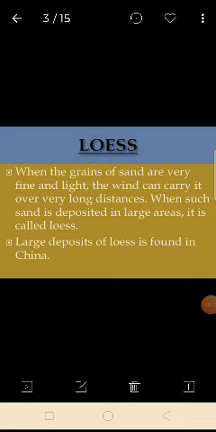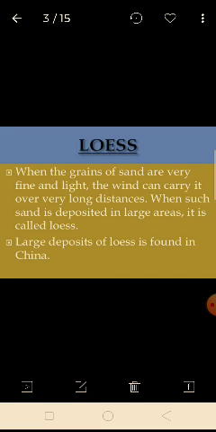Now, dear student, to continue the second lecture, the last features left were those formed by the wind, that is the Loess. So when the grains of sand are very fine and light, the wind can carry it over very long distance, or when such sand is deposited in large areas, it is known as the Loess.